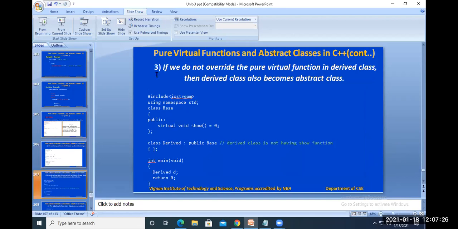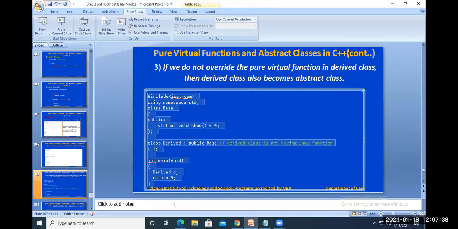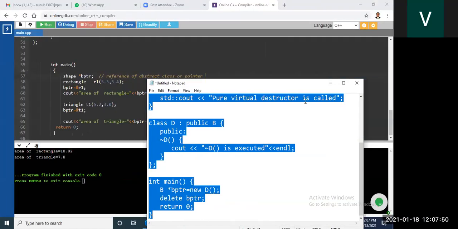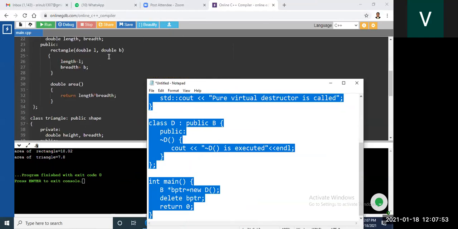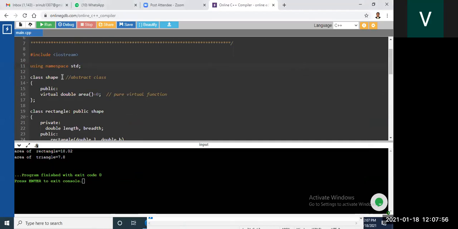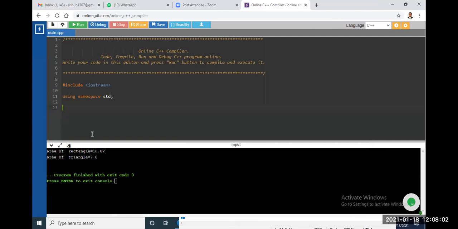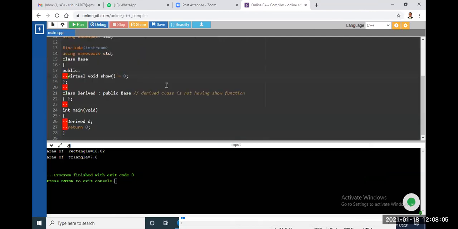Similarly, if we do not override the pure virtual function in the derived class, then the derived class also becomes an abstract class. Suppose you can see here, I will show this one here. Control C. If you want, I will show you in the implementation also. See, class base, which is having what here?